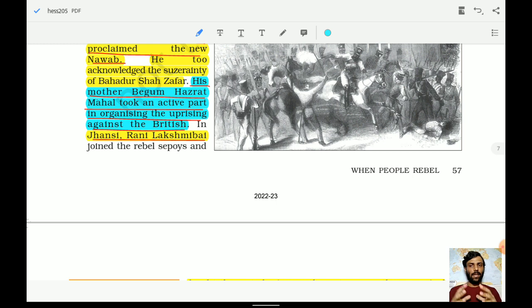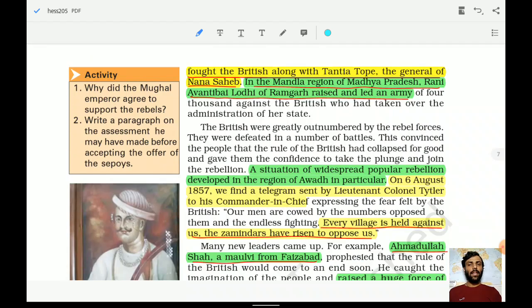As the name indicates, she was leading the revolt in Jhansi. Among the other figures, she fought the British with Tatya Tope, the general of Nana Sahib. So who was Tatya Tope? Tatya Tope was the general of Nana Sahib. In the Mandla region of Madhya Pradesh, Rani Avanti Bai Lodhi of Ramgarh raised and led an army.